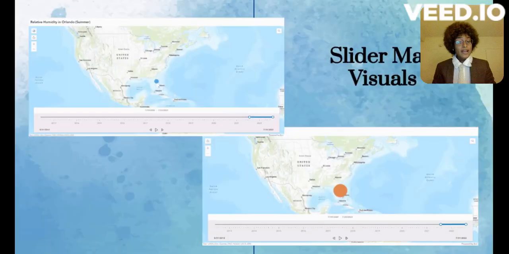Finally, here are the slider map visuals that I created. As you can see on the upper one, overall the humidity levels seem to be decreasing since 2017, as established earlier, while temperature has been gradually increasing. But prior to then, temperature was steadily increasing but hit a plateau in 2016, and after that there was a large spike and then decreases to a more reasonable amount. Thank God. And since then, humidity has been mildly random until 2017.